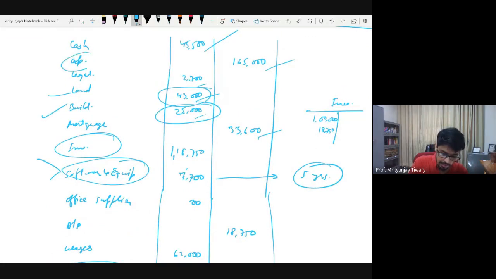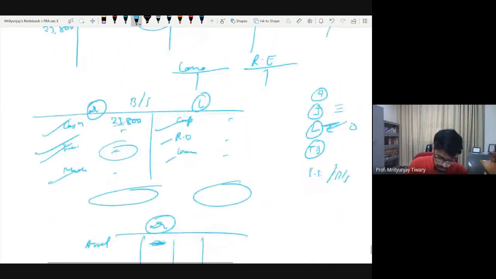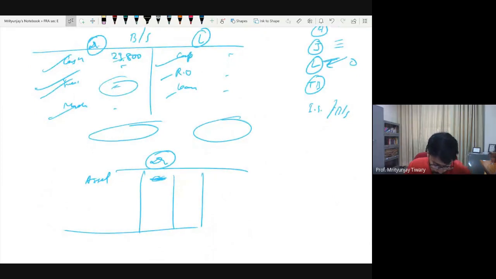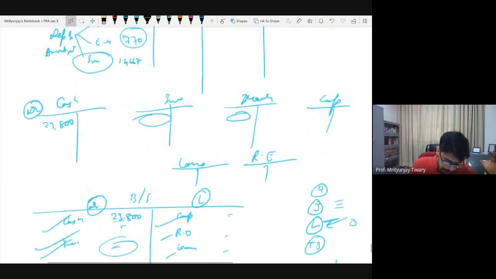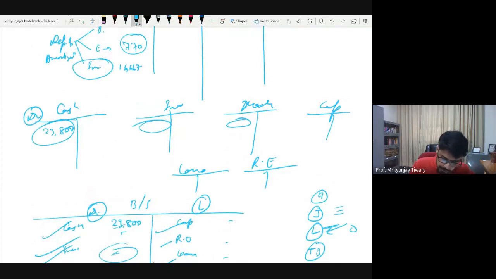Land, debit balance. Capital, credit balance. All the assets will have a debit balance and all the liabilities will always have a credit balance. It will always happen so. That is why you should write the balance of all the assets on the debit side, and the balance of all the liabilities on the credit side. That will be step 0 of the ledger, and then you proceed.